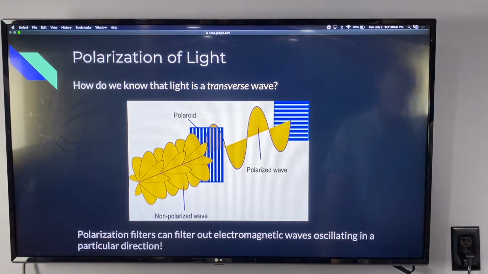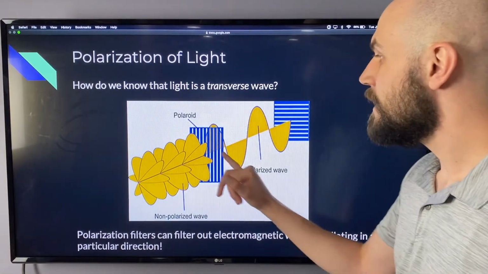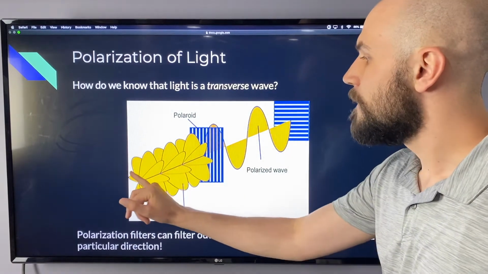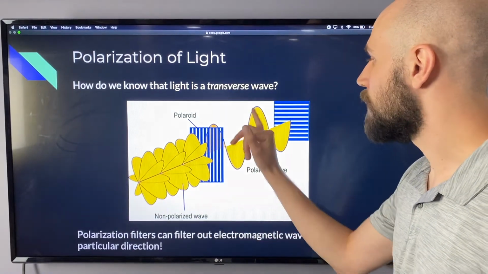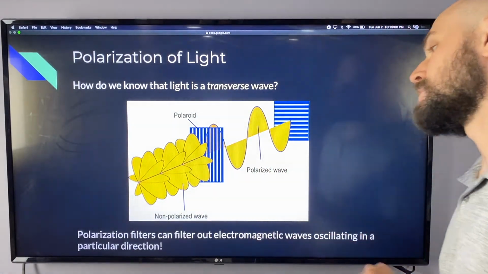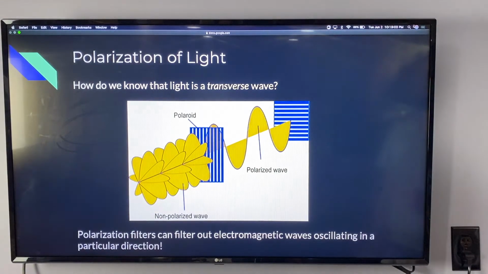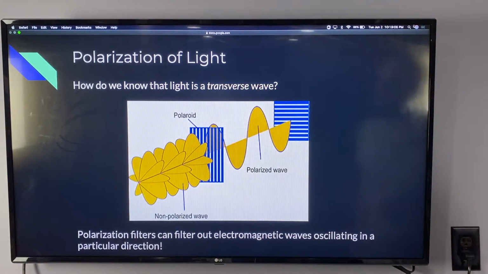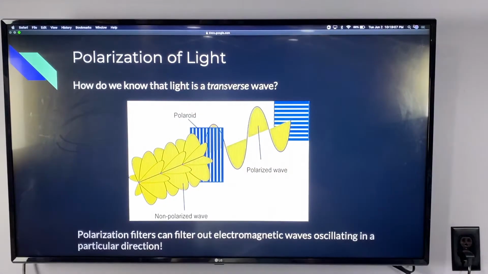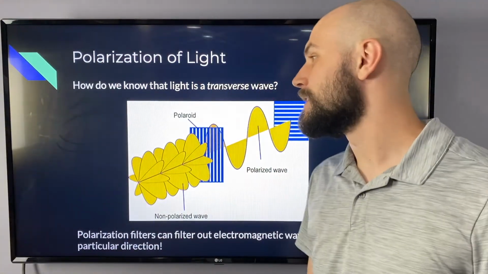So what you need to know, the big idea for polarization, is that light is a transverse wave and polarizing filters force the light to be polarized, or oscillate in a particular direction. And that's really all we need to know about polarization for our level here.